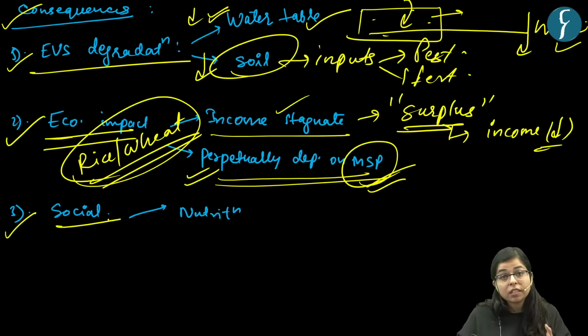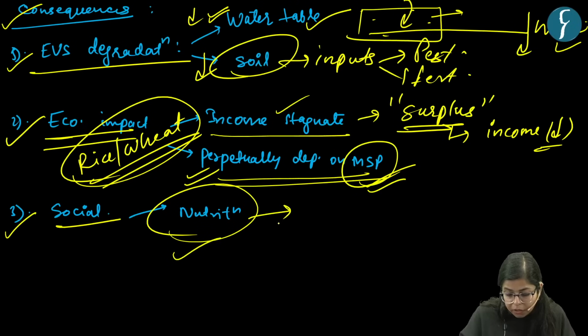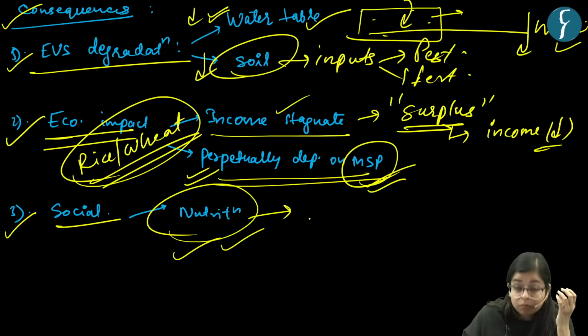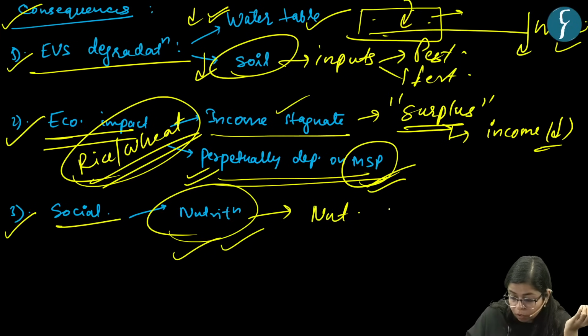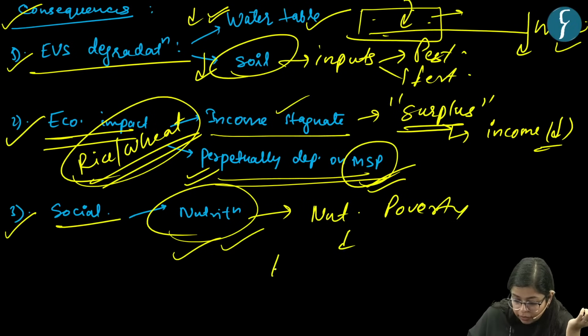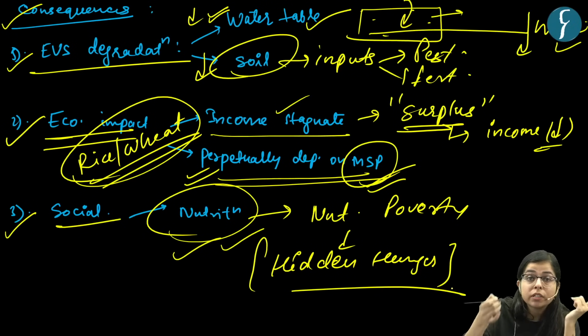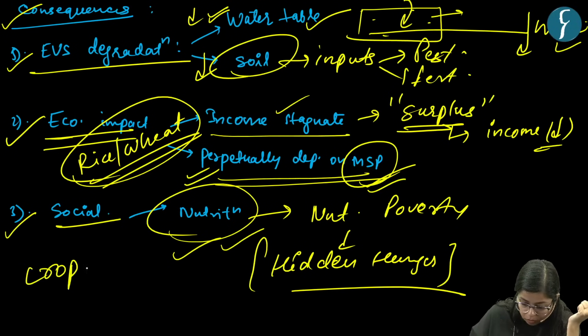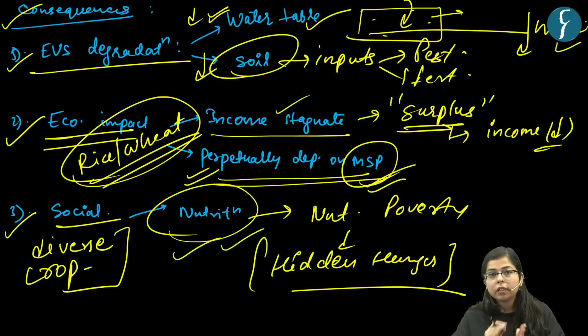The other thing is the social impact of this, the nutrition. Even in states with agricultural surplus, like Punjab and Haryana, there is the issue of nutritional poverty, right? We call it hidden hunger. This means that the nutrition level in the population is not adequate, right? This is because of not including diverse food grains or diverse fruits. Say this is due to non-inclusion of fruits and vegetables or diverse crops in their diet, right?